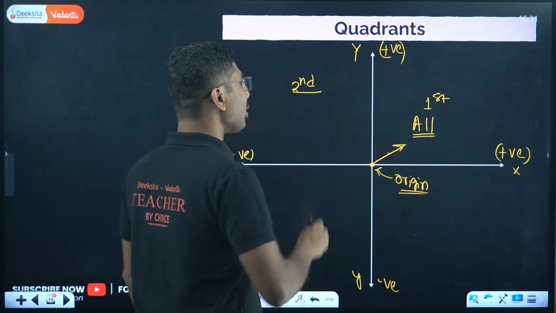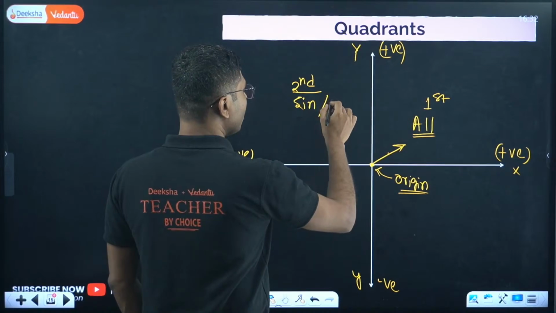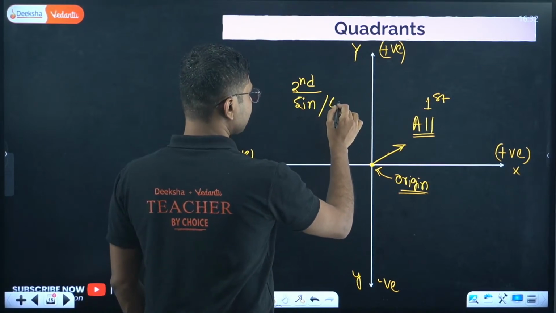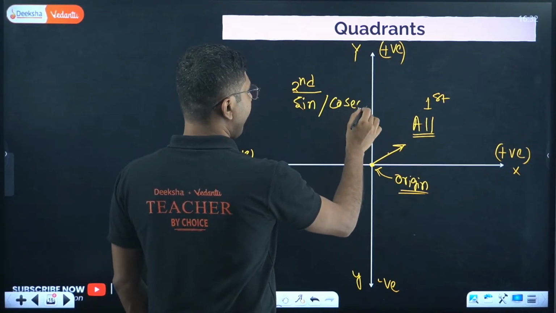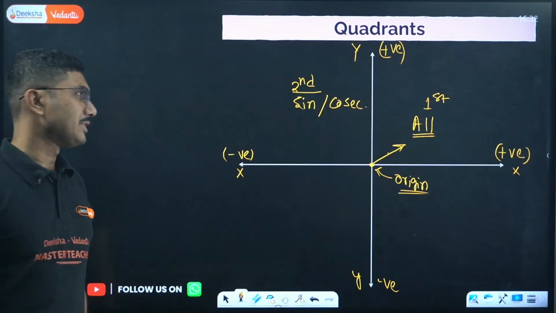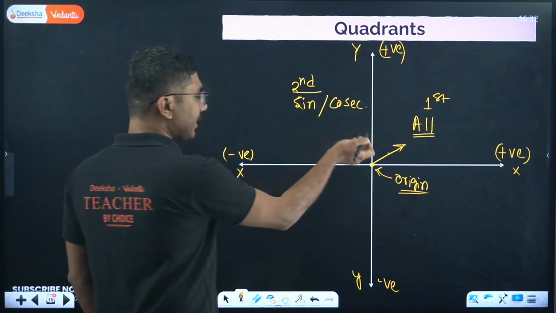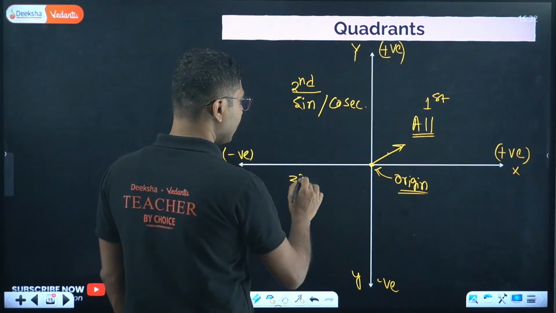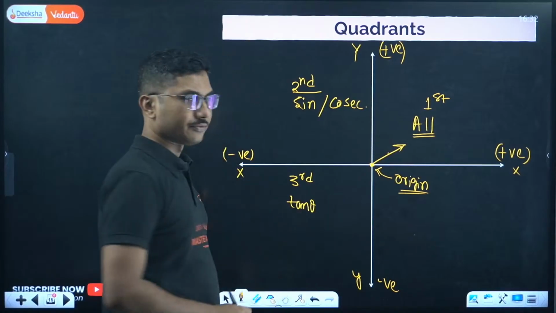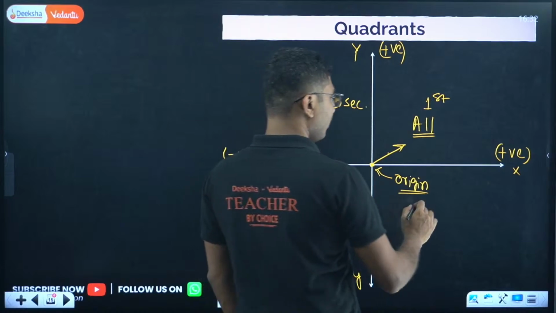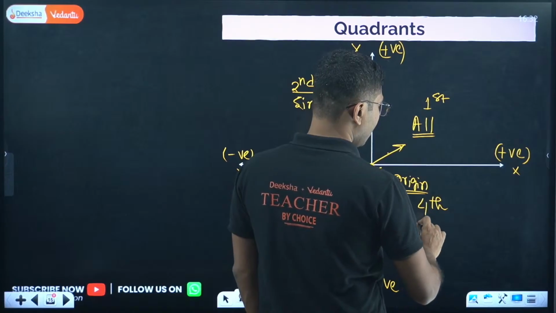In the second quadrant, only the value of sine and correspondingly cosec will be positive. Okay, sine and cosec value will be positive. After the second, again anti-clockwise, this will be the third quadrant. Here only tan and cot will be positive. And the last will be the fourth quadrant, and here cos theta will be positive.